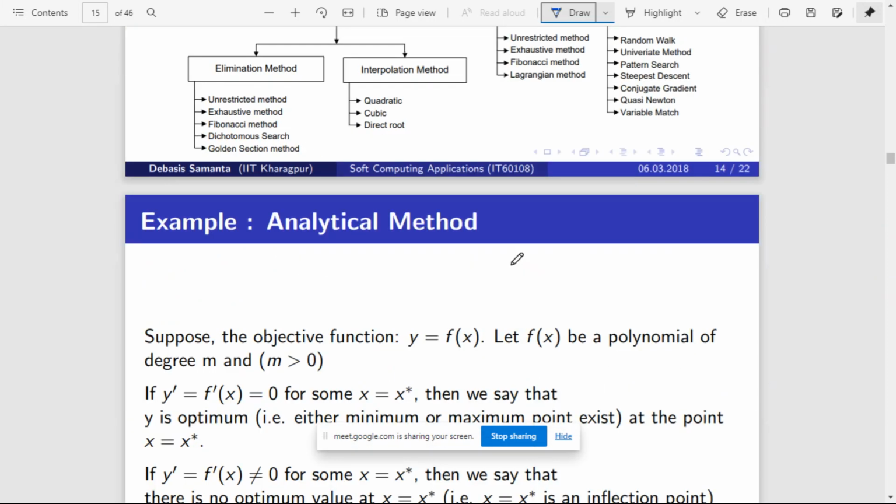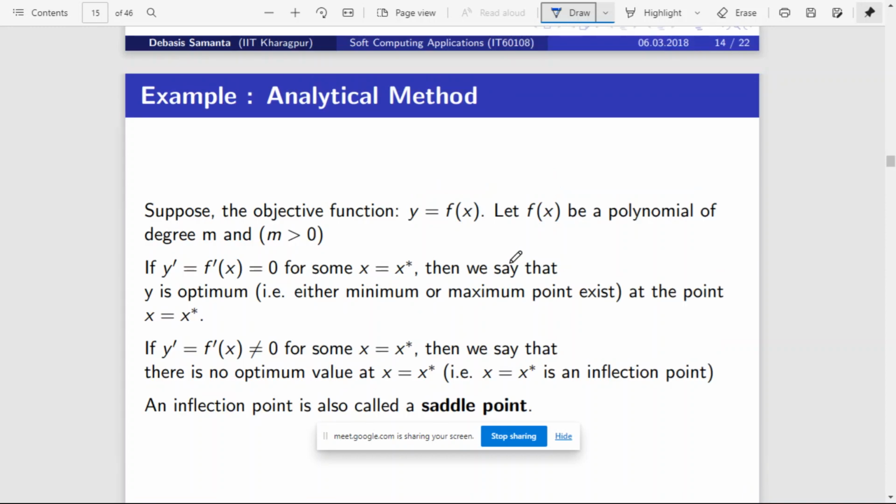But as the complexity of the problem increases, the degree will increase. So please understand this point. Any real world problem can be represented using a polynomial function. But the problem is that as the complexity increases, the number of parameters will increase. First point is the number of parameters will increase. Second point, the degree also will increase.